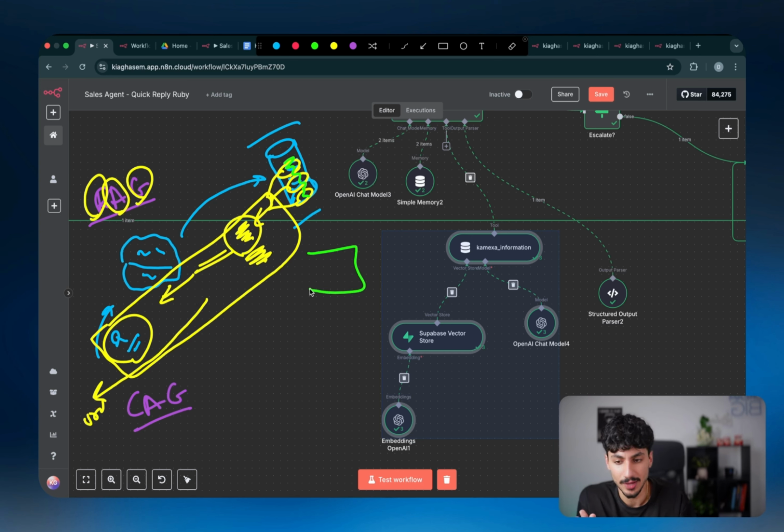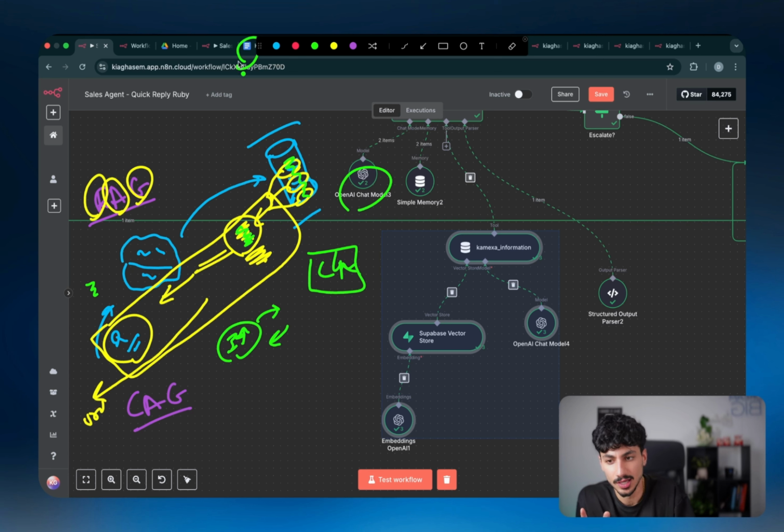Because generally when you pay for a large language model, which is this brain here, which is actually the brain behind an AI agent, you pay based off how many words you input and how many words it outputs. So the more that's inside the prompt, the more words you're actually inputting, so the more expensive the AI agent's going to be. So by using RAG, what you're doing is you're only inputting the data that's actually relevant, and you're not inputting the entire Google Doc every single time, if that kind of makes sense.